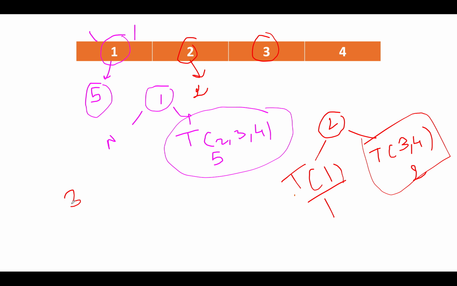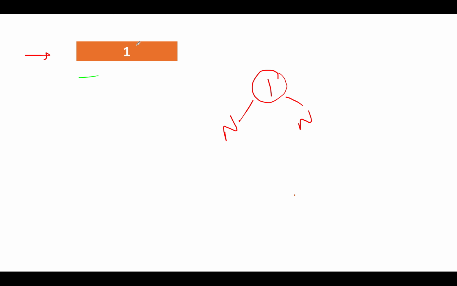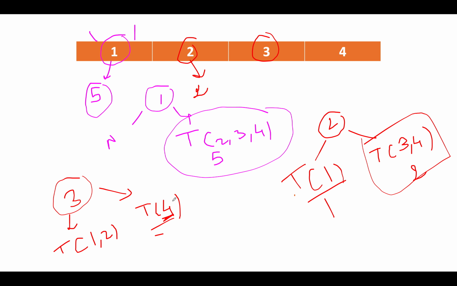So let's take 3 as a root, and for its left child there are two nodes possible. We have 1 and 2 to its left. So let's take the total number of possibilities with 1, 2, and for its right child we have only one node, which is 4. So T of 4. The size of possible candidates is 1. So we will use the previously computed value, which is 1. So this turns out to be 1, and this turns out to be 2. The total output turns out to be 2 into 1, which gives us 2.